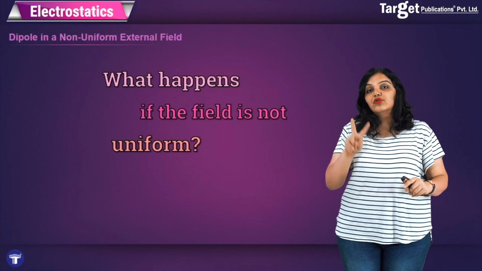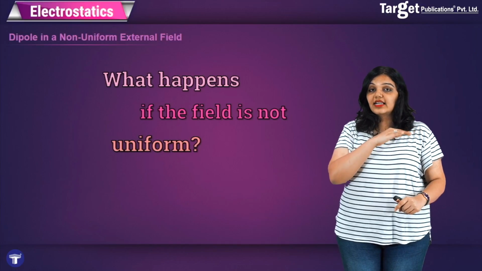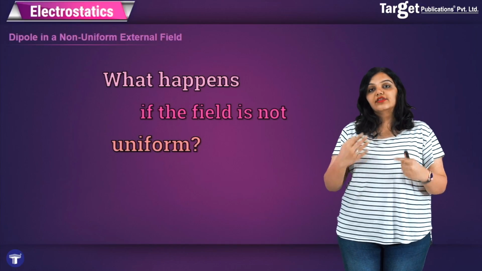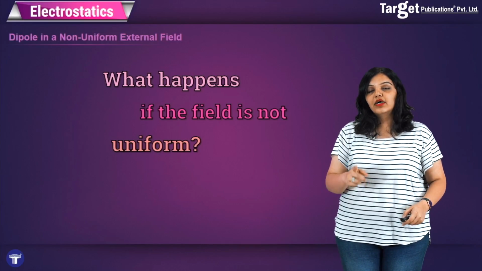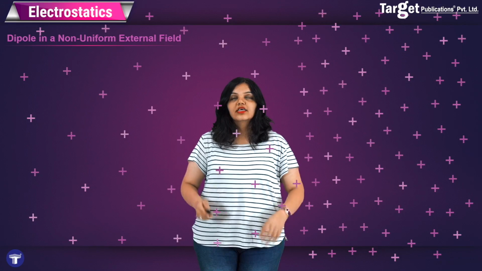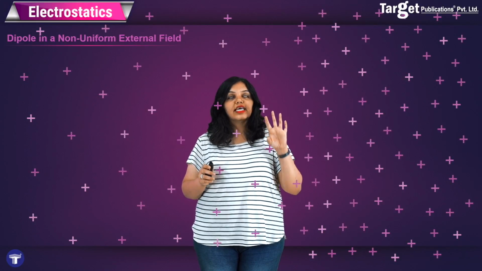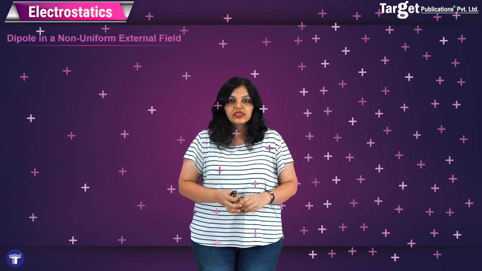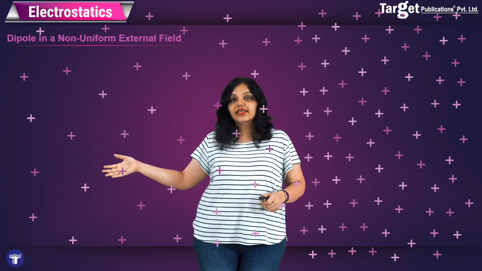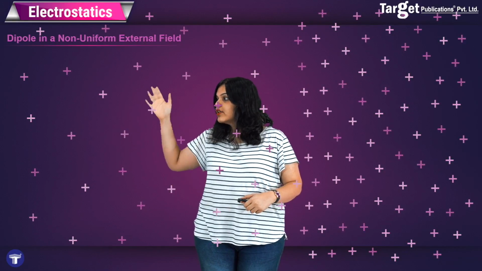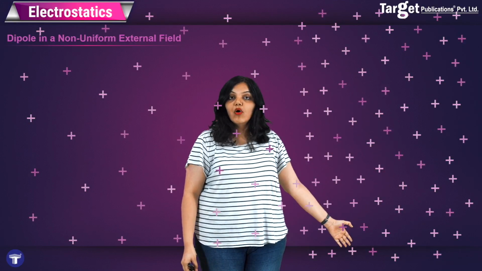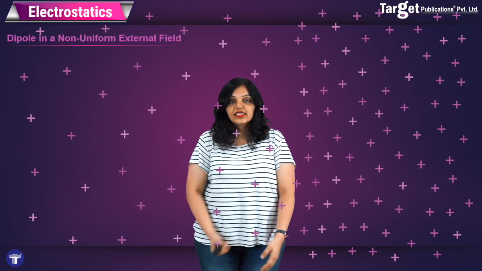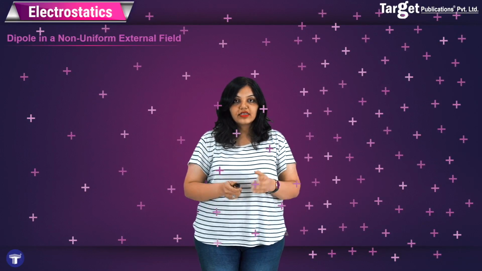That means that I am going to look at two cases, one where it is aligned parallel to the external field and the other when it is aligned anti-parallel to the external field. Remember that the field is non-uniform. So as you can see, we have pictorially represented a non-uniform external field. The number of plus signs on my right are less, indicating that the electric field to my right is weak, whereas the number of plus signs to my left are more, indicating that the electric field strength on my left is strong. This obviously indicates a non-uniform external field.